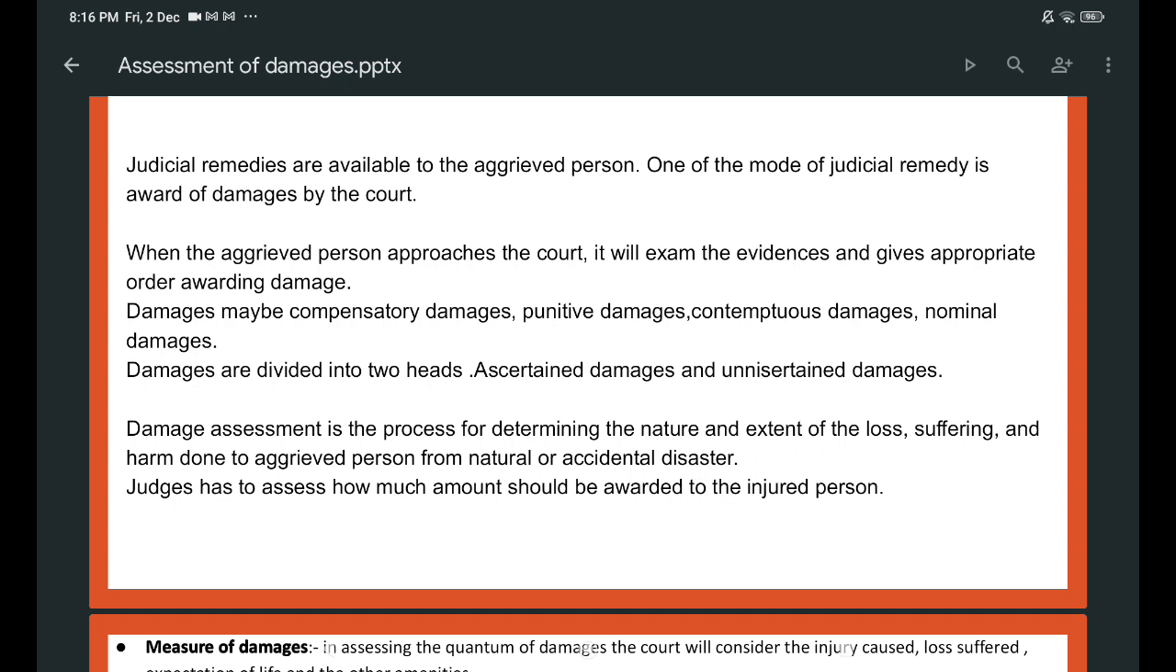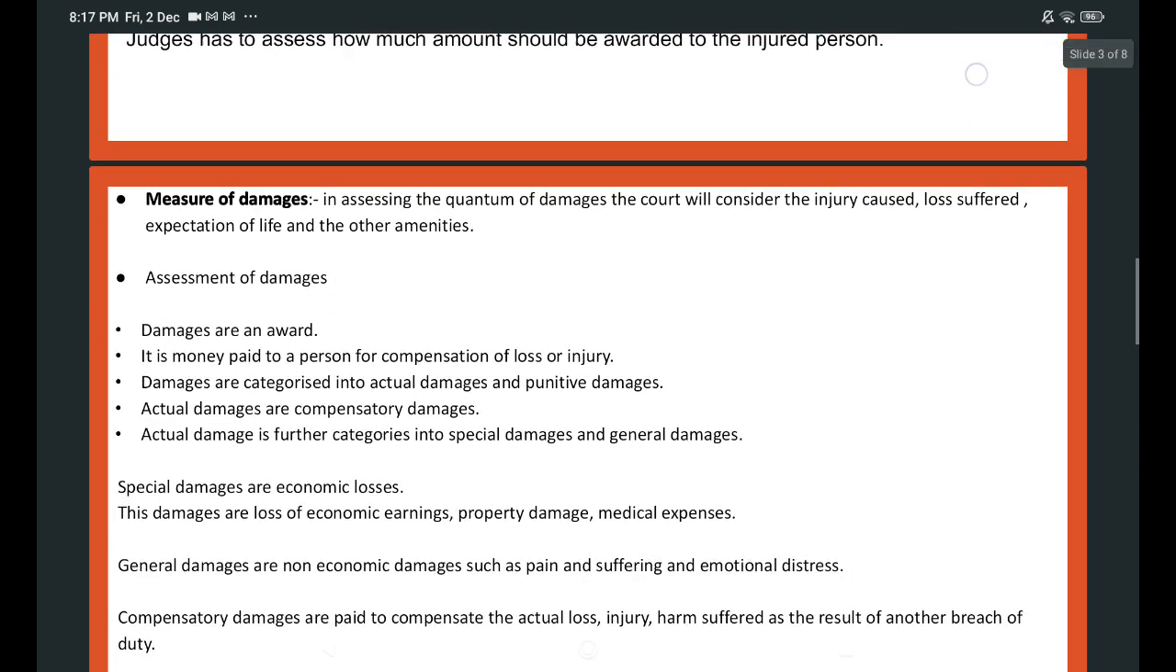Damages may be compensatory damages, punitive damages, contemptuous damages, or nominal damages. Damages are divided into two heads: ascertained damages and unascertained damages. Damage assessment is the process of determining the nature and extent of the loss, suffering, and harm done to the aggrieved person from natural or accidental disaster. Judges have to assess how much amount should be awarded to the injured person. This is called assessment of damages.